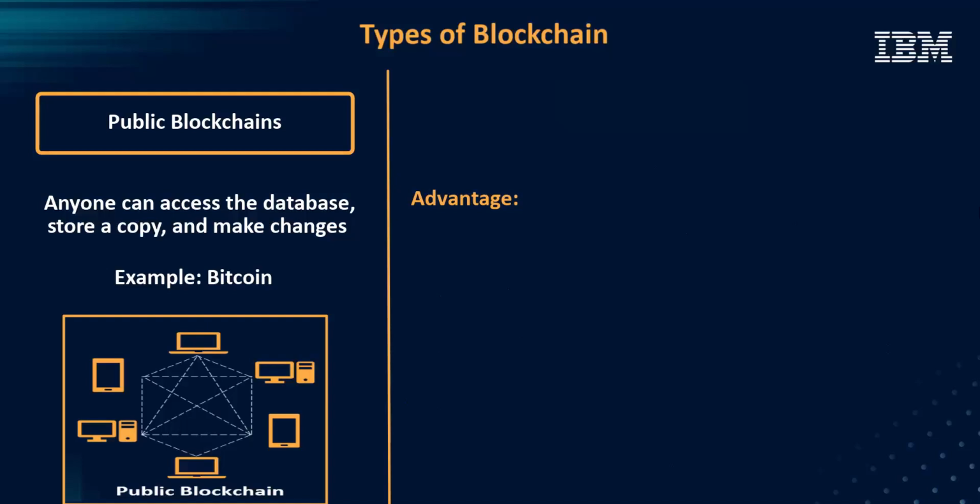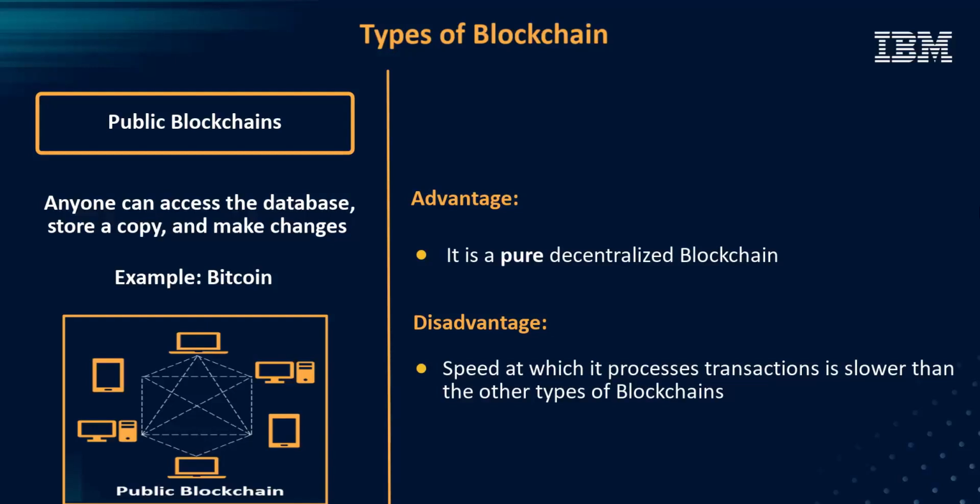The advantage of public blockchains is that they are a pure decentralized blockchain. The disadvantage is that the speed at which they process transactions is slower than the other type of blockchains.